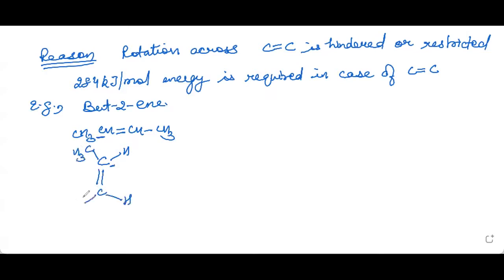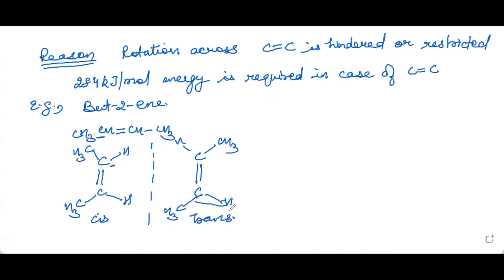Similarly, the other carbon is having 1 hydrogen and 1 methyl group. So this is cis-but-2-ene, and likewise we can also draw trans-but-2-ene. So it is trans-but-2-ene.